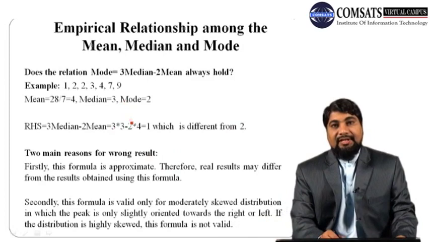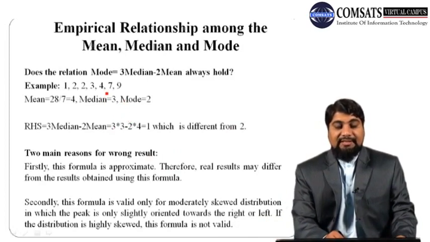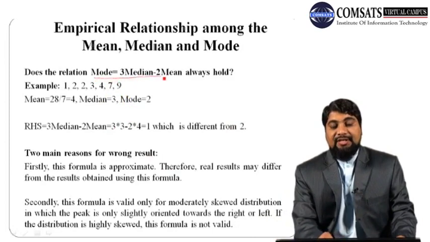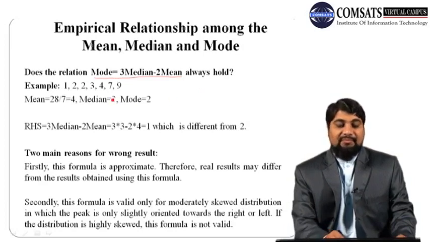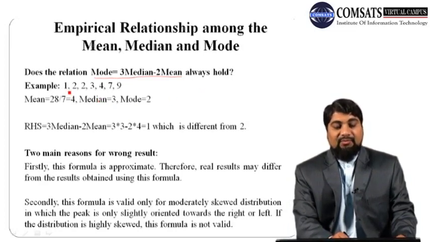So now the question arises: does this relation, that mode is 3 times median minus 2 times mean, always hold, or are there certain situations in which this relationship does not hold? Let us explain it with the help of one simple example. Consider this data: 1, 2, 2, 3, 4, 7, 9. So we have 7 observations, all in sorted form.